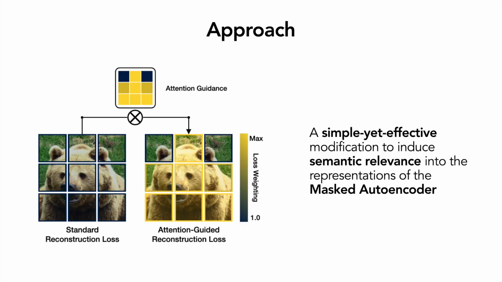We find that with a simple but effective modification, we can induce semantic relevance into the representations of the masked autoencoder. For this, we manipulate the reconstruction loss of the masked autoencoder to put additional emphasis on foreground objects through patch-level reconstruction loss reweighting.